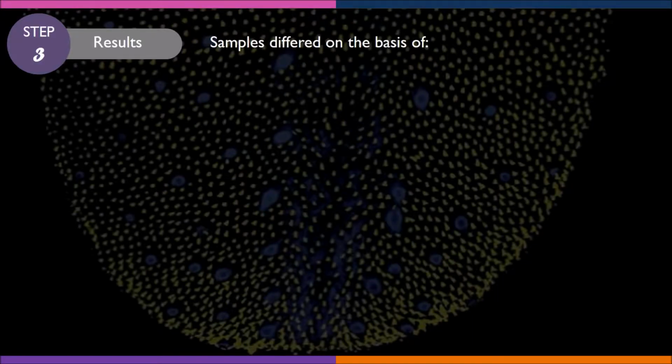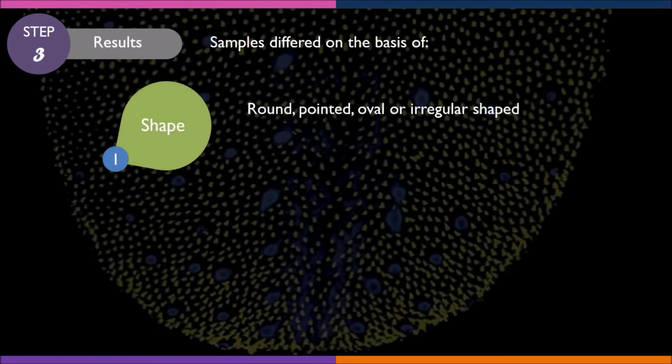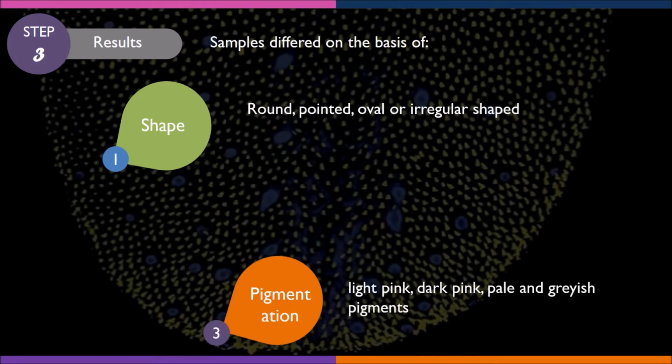We found out that samples mostly differed on the basis of shape. Then we characterized them into round, pointed, oval, or irregular shaped tongue. The samples also differed on the basis of color. There were the following colors of samples: light pink, dark pink, pale, and grayish color.